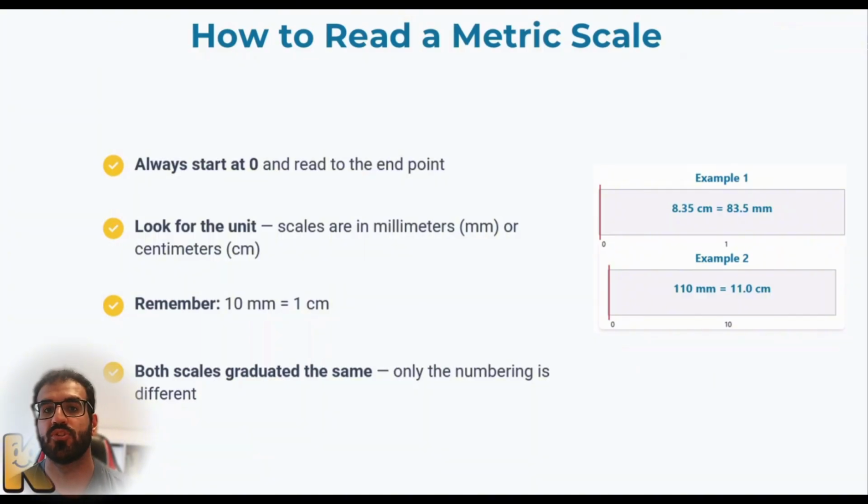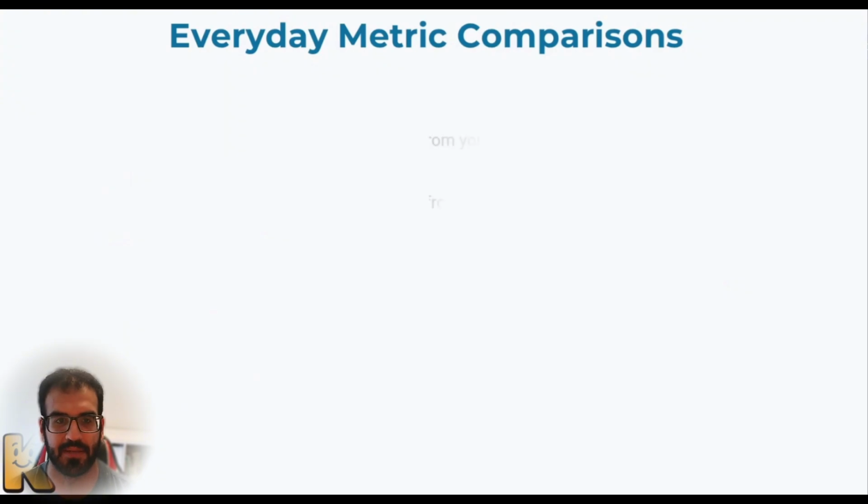Also, it is important to look at the unit itself. Remember, when you have the measurement, you also have to be careful about what kind of unit you're using. Is it inch? Is it metric? Is it kilo? Is it millimeter? Is it any other kind of thing? You have to look for that because if you don't, you're obviously going to face some problems. And after that, it's about remembering that millimeter and kilometer are very common, and the relationship of milli, kilo, and the meter itself. After that, you can see that all of those numbers are aligned with each other. You can read them, and it's so easy and simple.